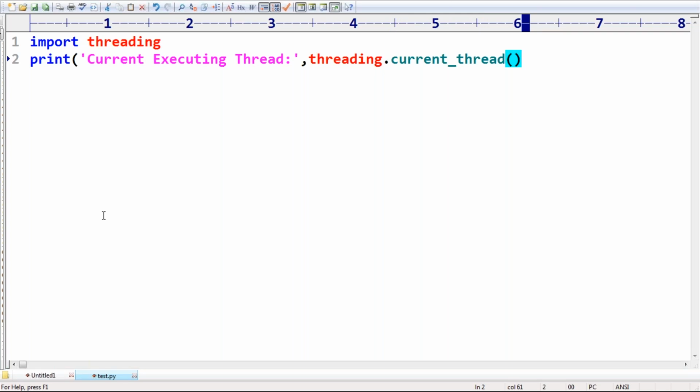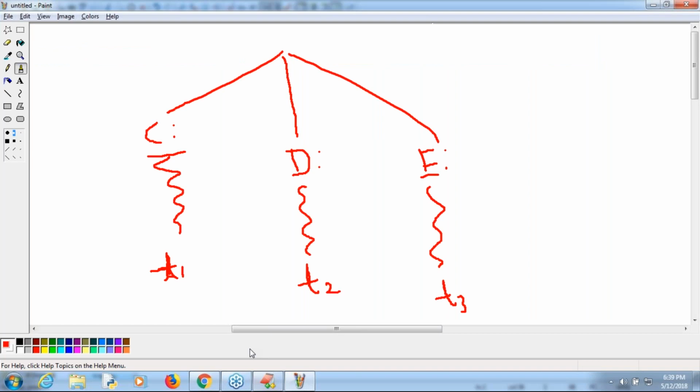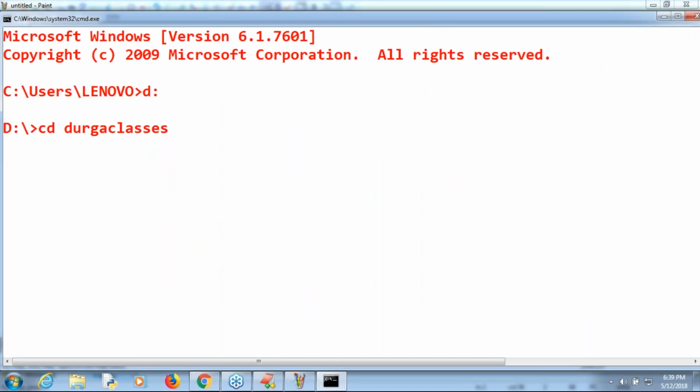What is the current executing thread object? Dot get name. What is the name? Like this I'm asking. That's all, it's simple. Threading dot current thread dot get name. Then automatically, have a look once, sir. Let me execute this code. Okay, py test.py. Can you please have a look?